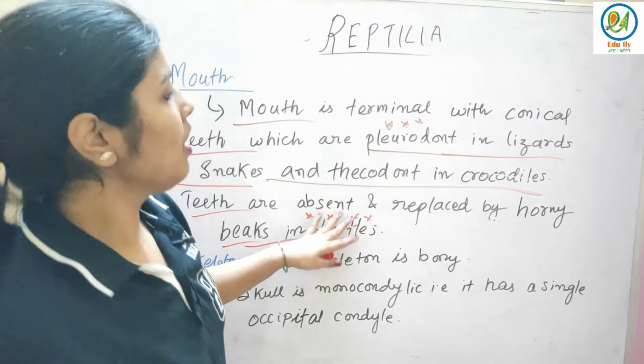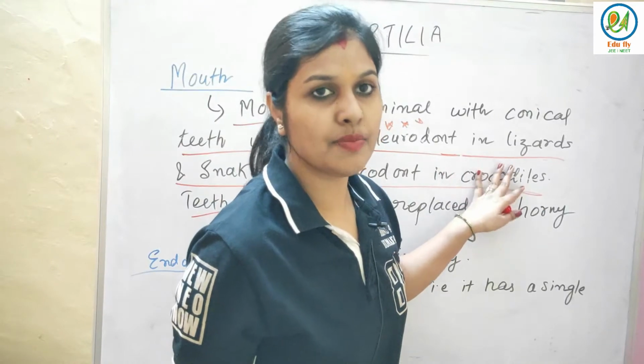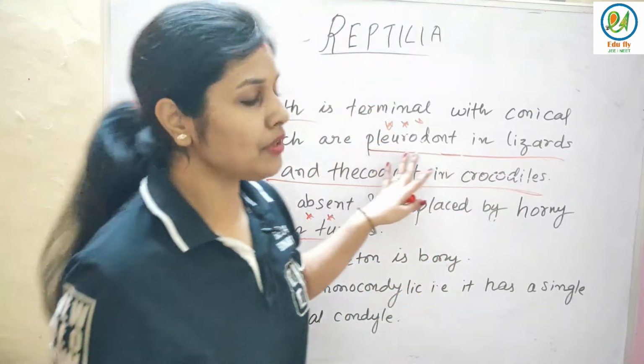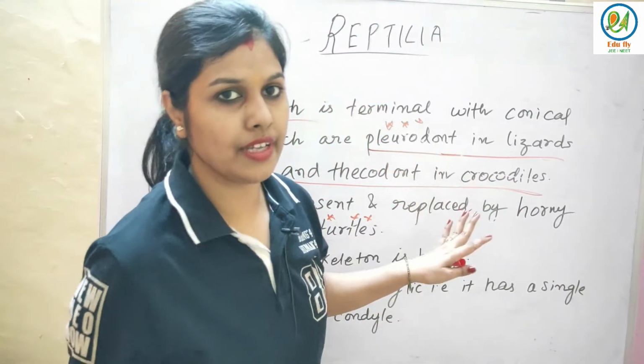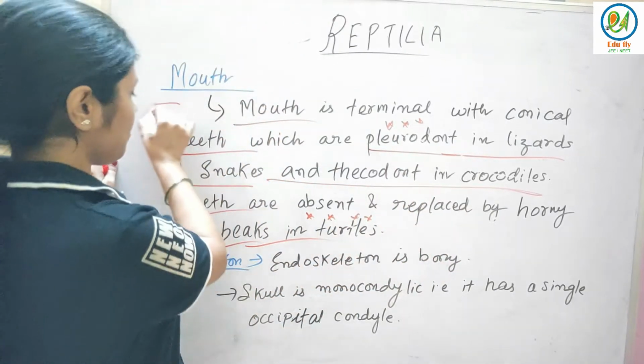Turtles याद रहेगा. और pleurodont lizards में और snakes में कैसा teeth होते हैं? Pleurodont, and thecodont in crocodiles. Done. So this is about the mouth part.